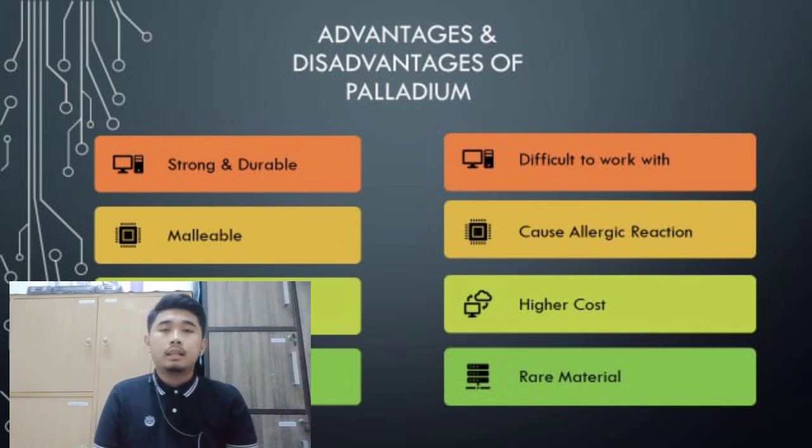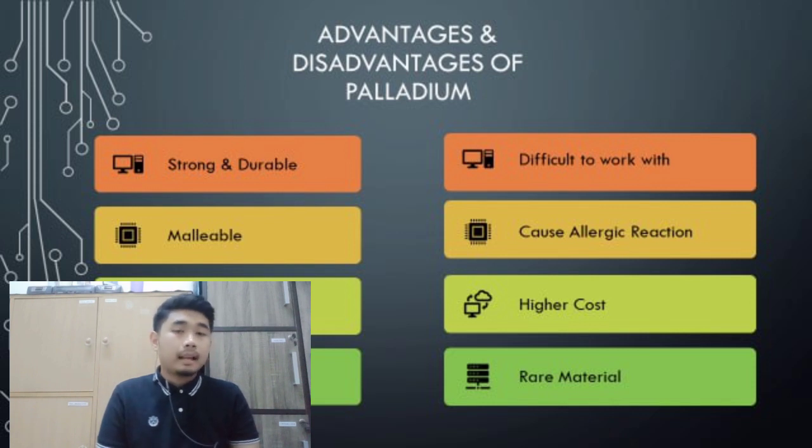Besides that, palladium also comes with disadvantages. One of the disadvantages is that if we compare palladium and gold, gold is more malleable than palladium, so palladium is hard to work with compared with gold. The second is that palladium can cause an allergic reaction for certain people. As we know, palladium is applied in many types of jewelry, and some people will get allergic to that jewelry.